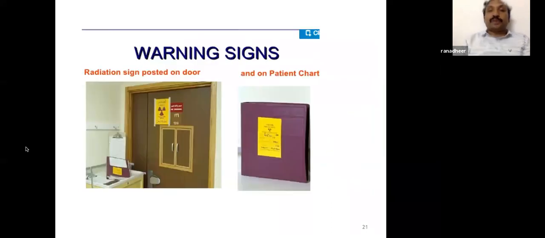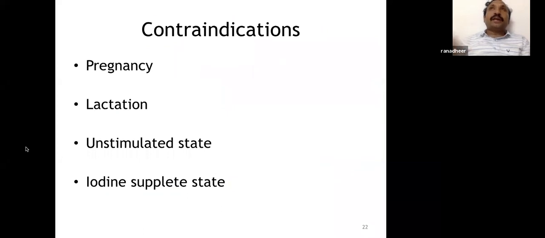So we should keep the danger sign on the outpatient chart also. The contraindications for radioiodine therapy, even if the patient is intermediate or high risk, are pregnancy, lactation, and an unstimulated state. That is, when the patient is in an iodine replete state. Iodine replete state means when the patient is taking a lot of iodine-containing diet, like I said, seafood and all,